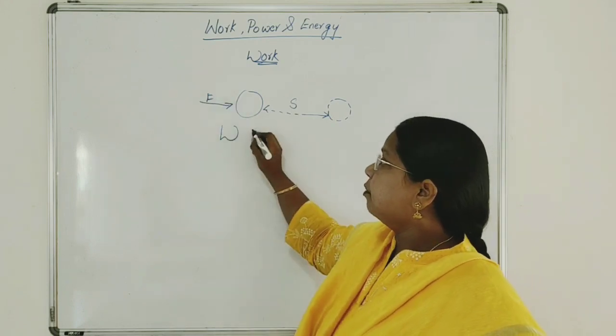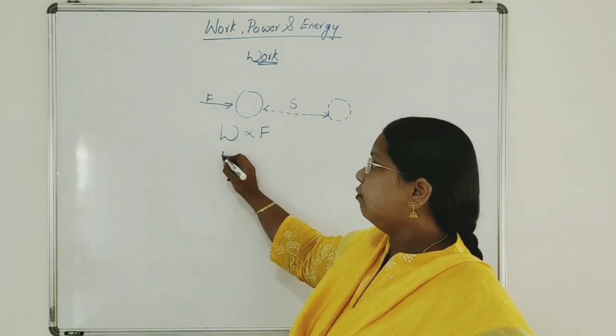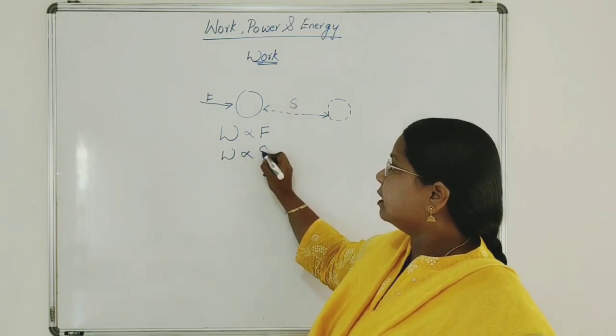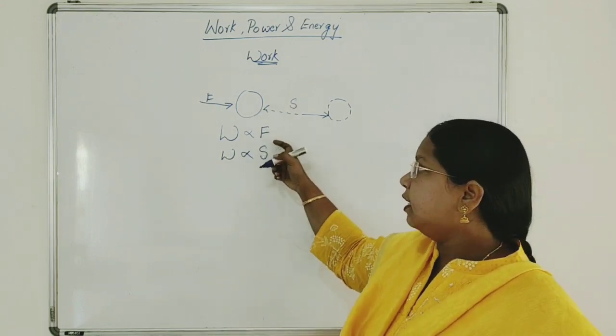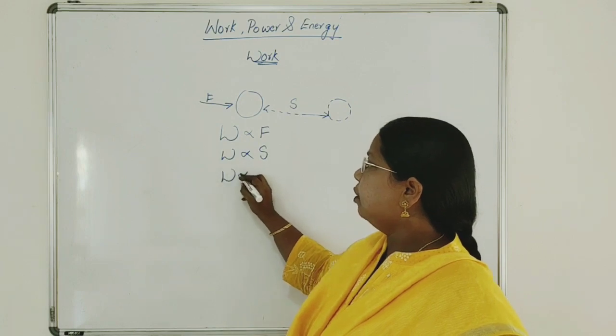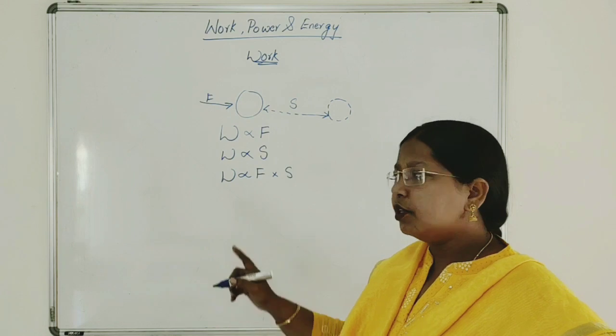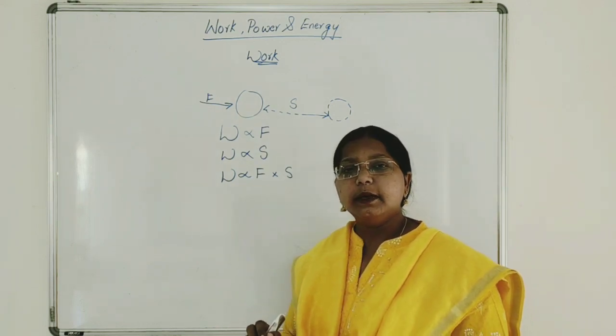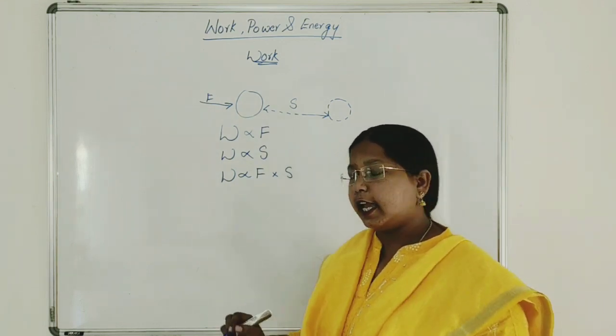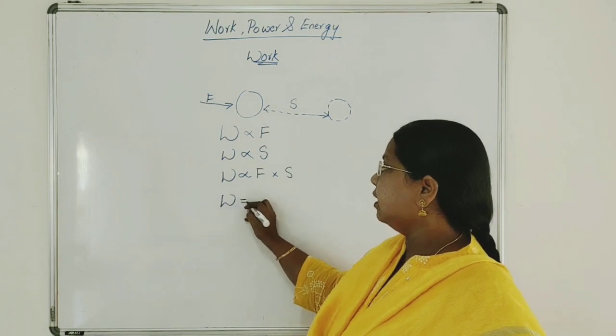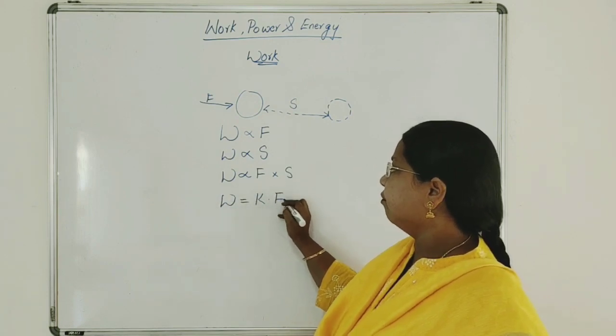Now work is directly proportional to force and work is also proportional to the displacement. So combining these two, W is directly proportional to F into S. To remove this proportionality, we will keep a proportionality constant, capital K. So W is equal to K into Fs.